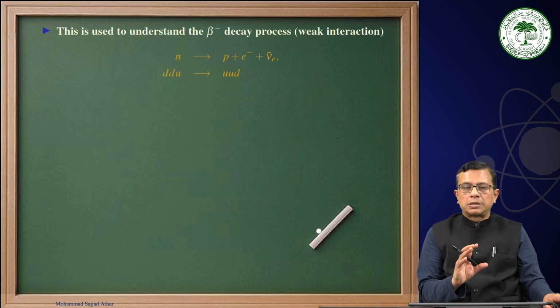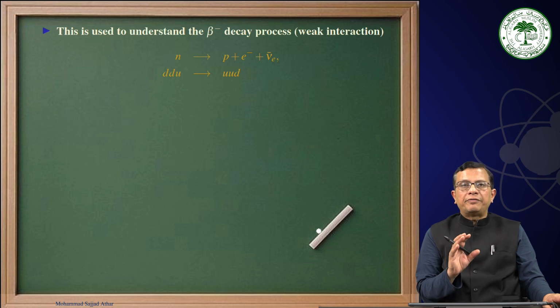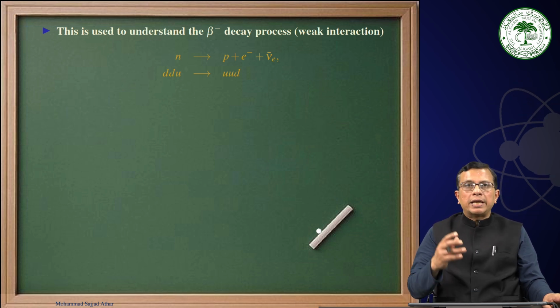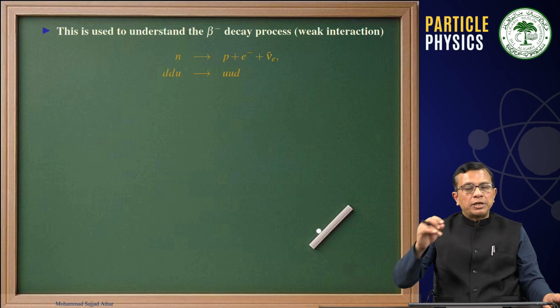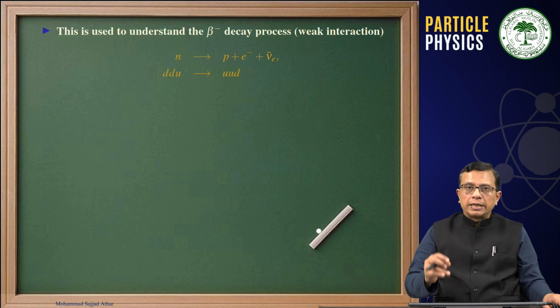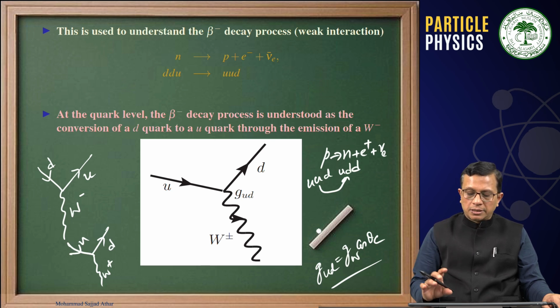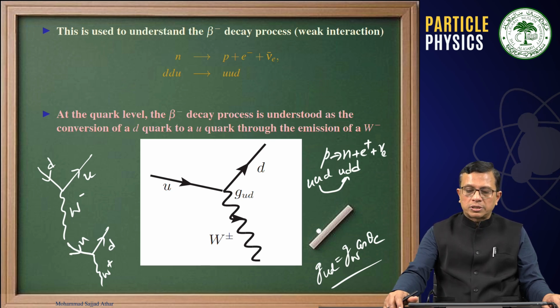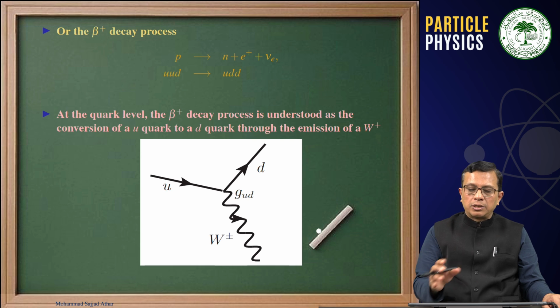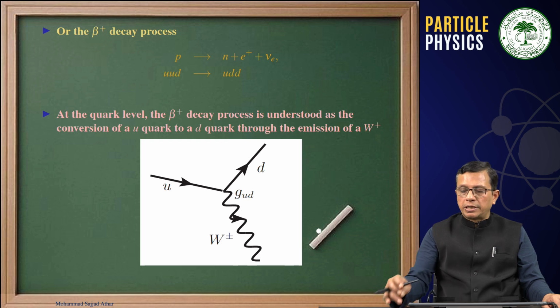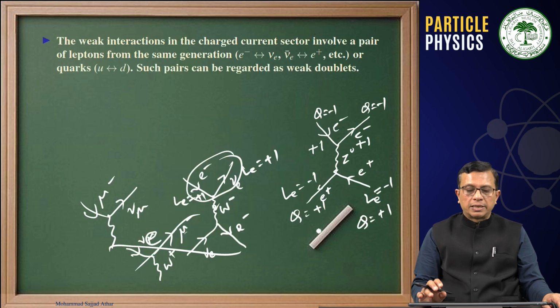Then what I was telling you is that if we have a neutron decay or we have a proton decay, then it involves the emission of a W boson, and the vertex is represented by G_ud, which is nothing but G_W cosine theta C. And whether you are talking about proton to neutron, here also the vertex G_ud will be represented by G_W cosine theta C.